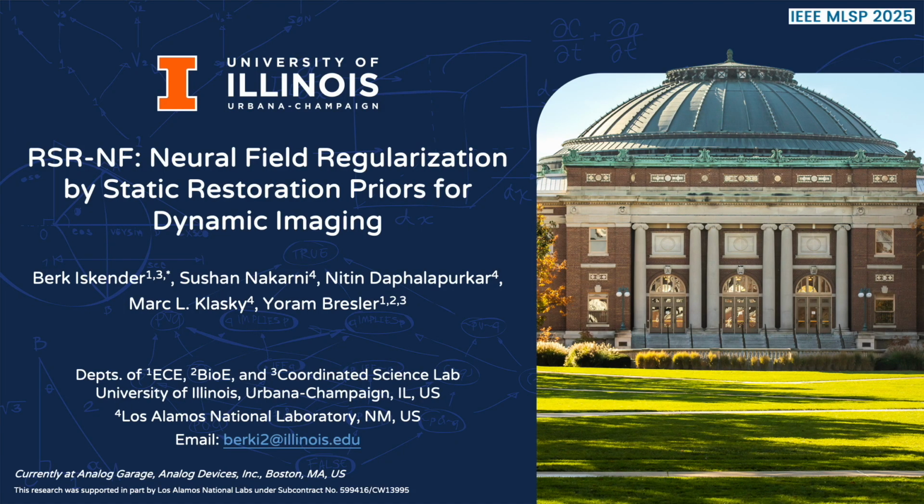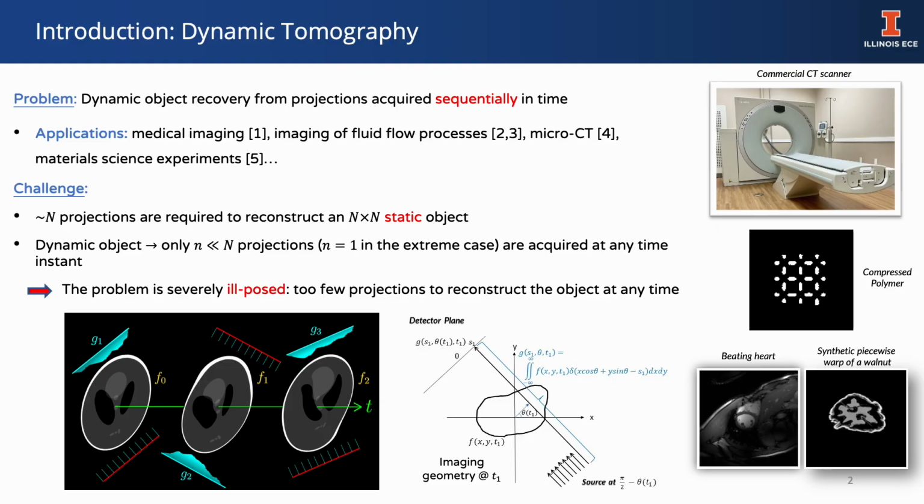Hello everyone, I'm back and welcome to the presentation of RSR-NF: neural field regularization by static restoration priors for dynamic imaging. Although the proposed method is applicable to different dynamic imaging problems, the focus is on dynamic tomography. Dynamic tomography addresses the recovery of a time-varying object from its projections acquired sequentially at specific times.